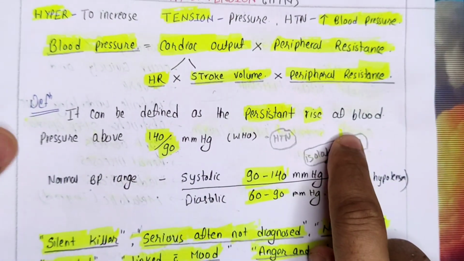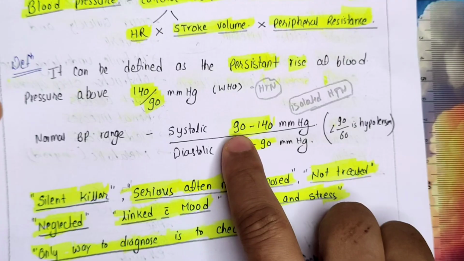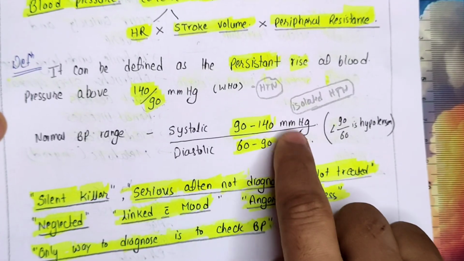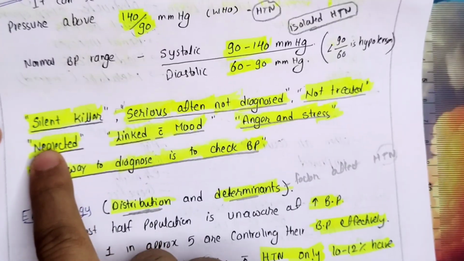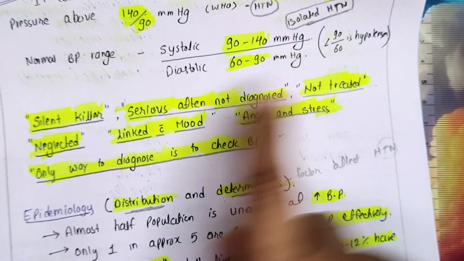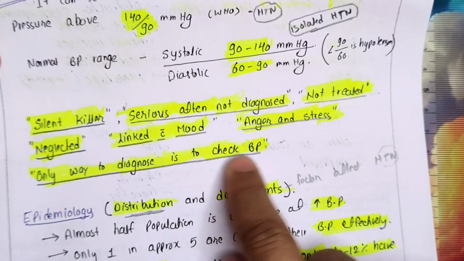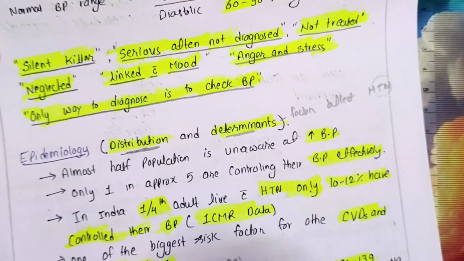Hypertension, persistent rise of BP more than 140/90. Less than 90 is again dangerous, that is hypotension. More than 140 in systolic, 60 to 90 in the diastolic. Also known as silent killer, you all know now why it is called silent killer. Serious, often not diagnosed, not treated, neglected, linked with mood, anger and stress. Only way to diagnose BP is to get it checked.